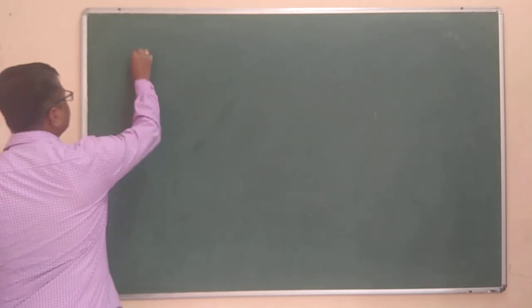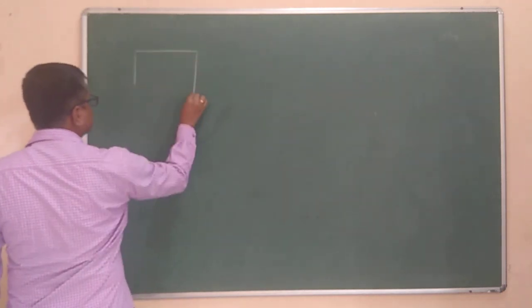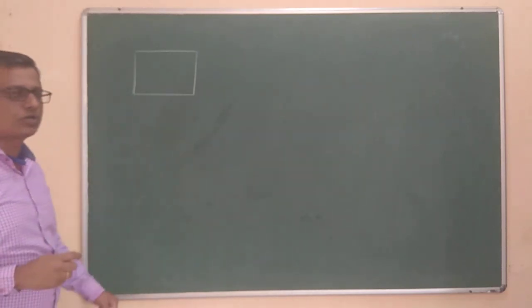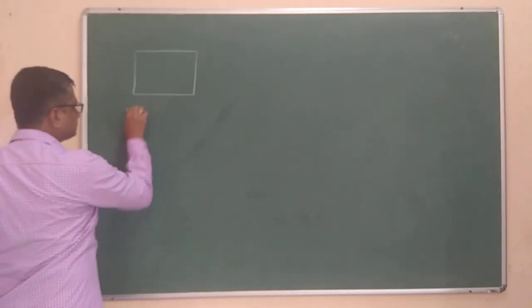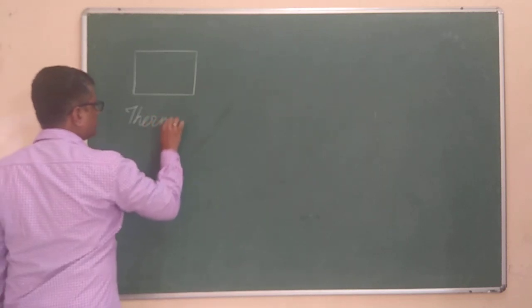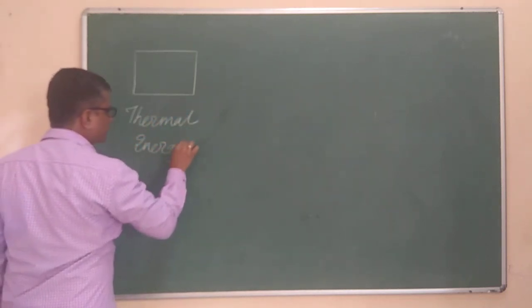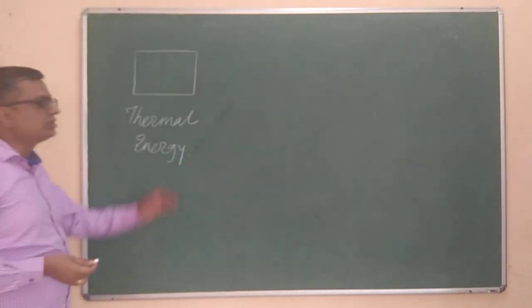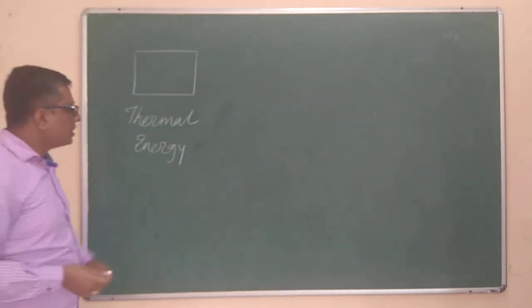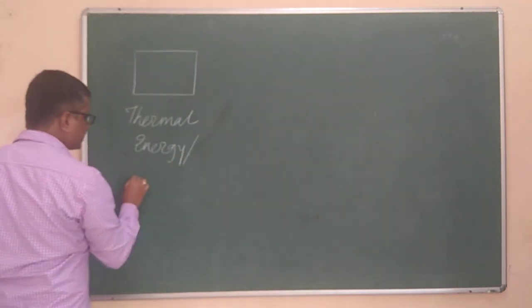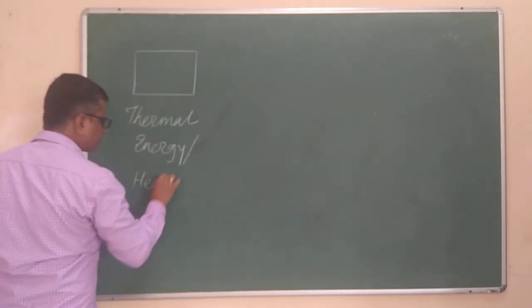Now if we are having a system like this, which can be any system, and this system has some thermal energy, or we can say this system has some internal energy. Now it has the thermal energy, it means that we can say it has the heat energy, it possesses the heat.